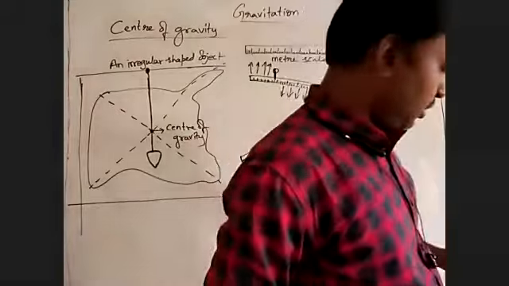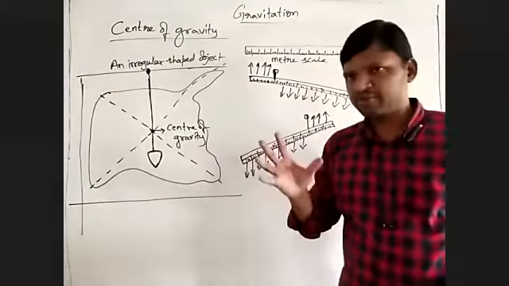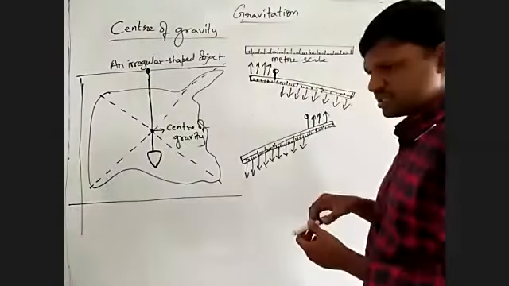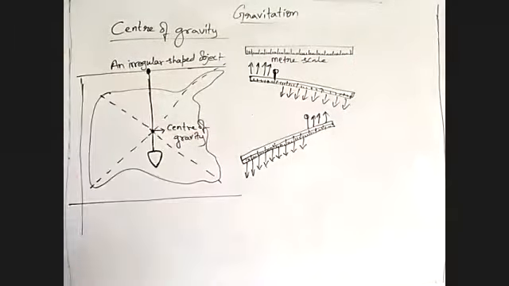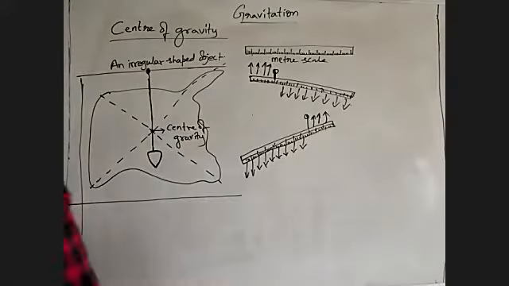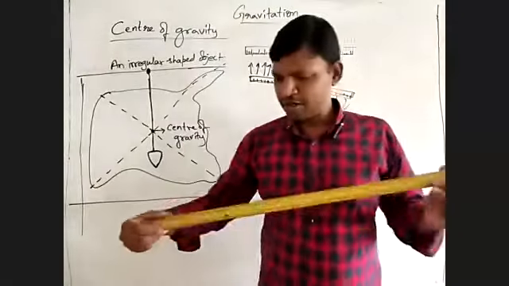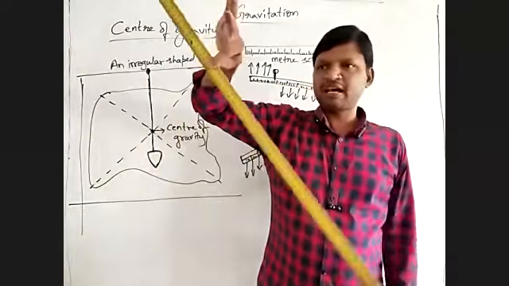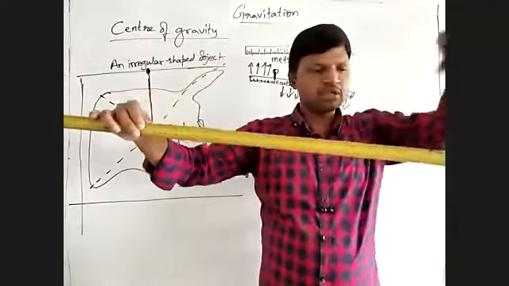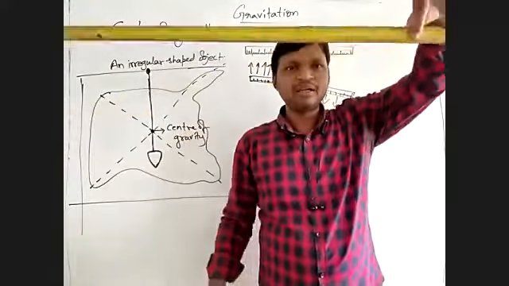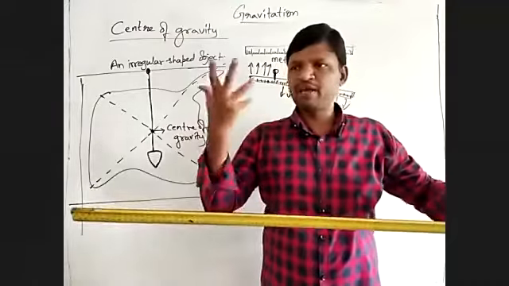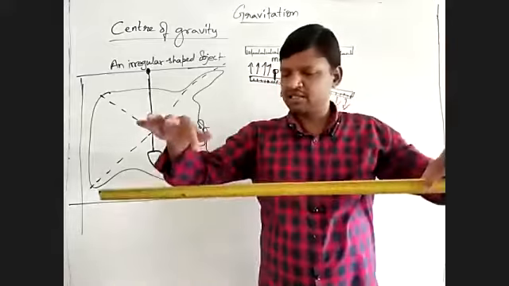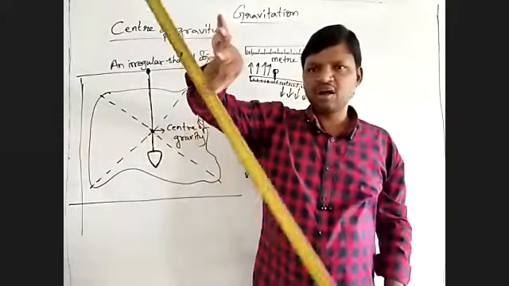Now, what is the concept of center of gravity? Before going to the concept, let us try to discuss this one. We have a scale here, very good. I hope you are able to see this. Now suppose, if I catch here, what is happening? It is falling down. If I catch here also, it is falling down. Even a little bit here, it is not balancing. If I catch here also, it is not balancing.